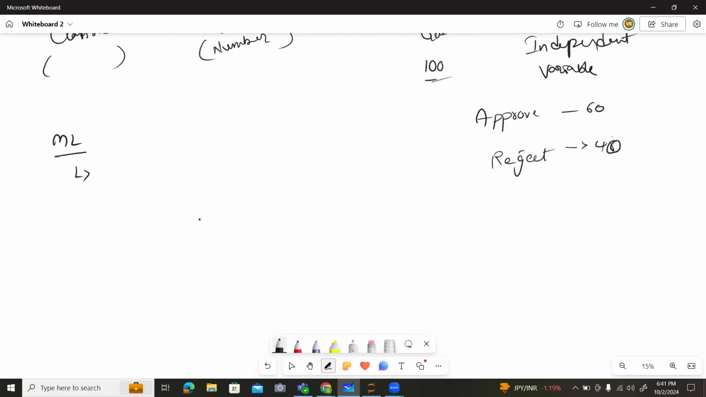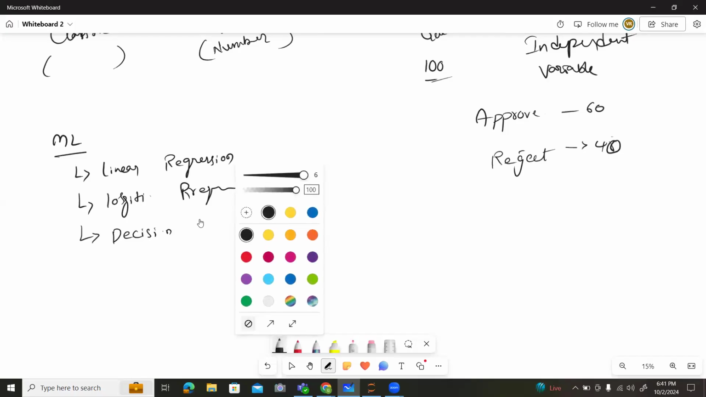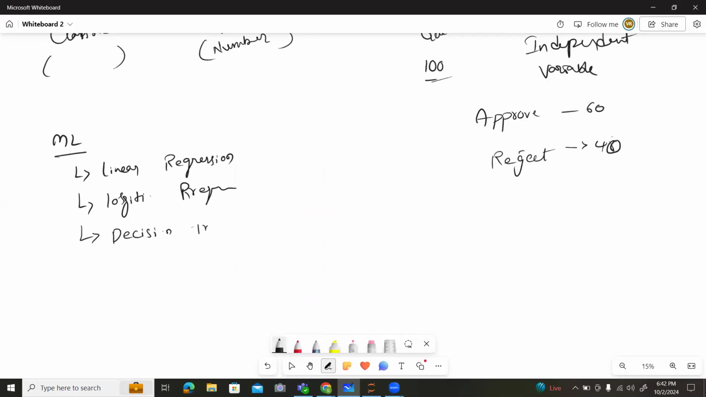The first and most important algorithm is linear regression. Remember, these are the algorithm names. The second algorithm is logistic regression. The third algorithm is decision tree.